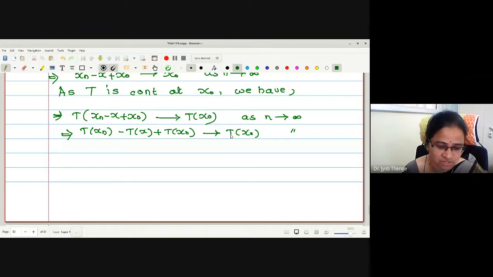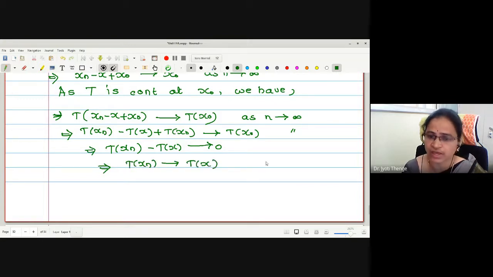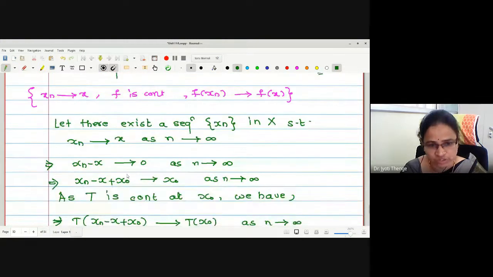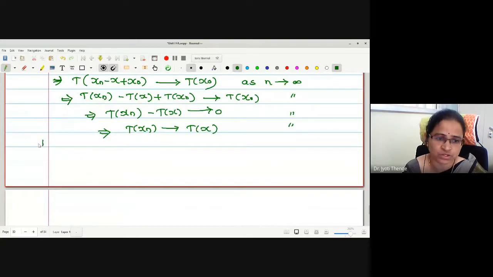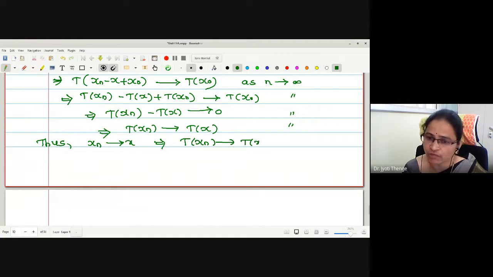Therefore, just remove fixed value from both the sides. May I write again T of xn minus T of x converges to 0, which implies actually T of xn converges to T of x, right? From where we have started with? We have started with the sequence xn converges to x, and we have proved T of xn converges to T of x. Thus, xn converges to x implies T of xn converges to T of x as n tends to infinity. Therefore, may I say T is continuous at arbitrary point x in X.